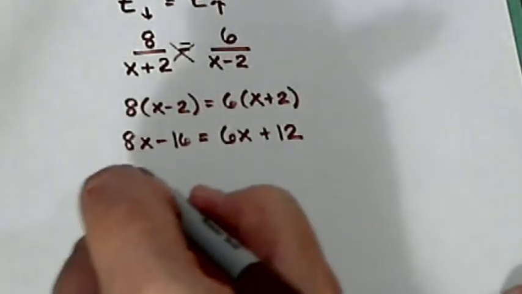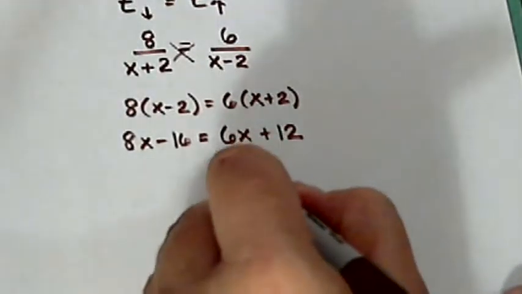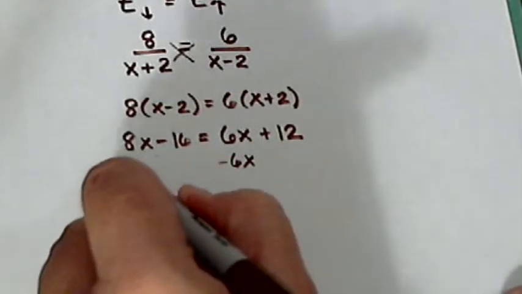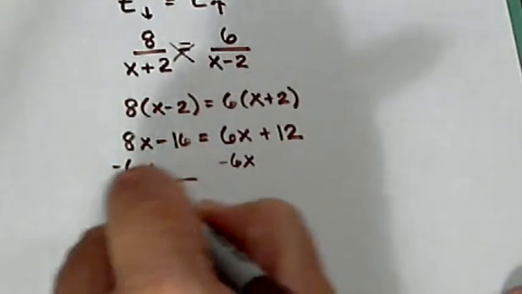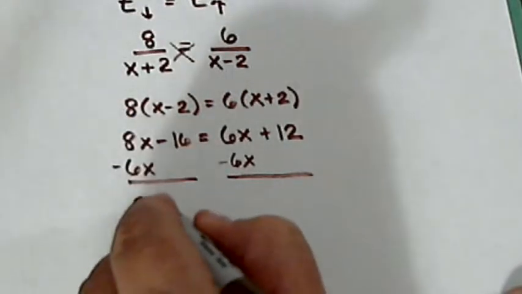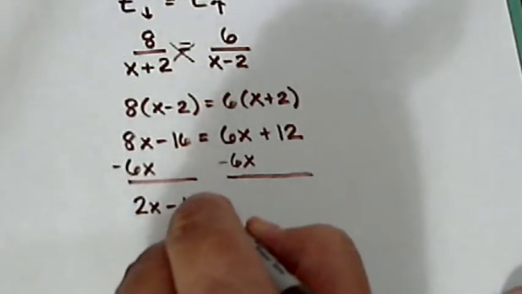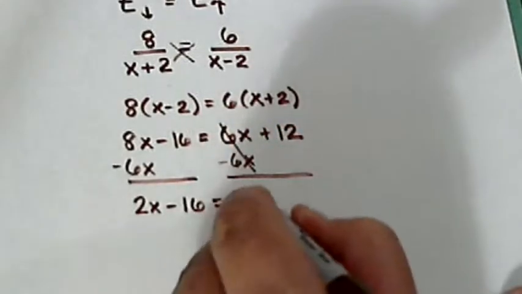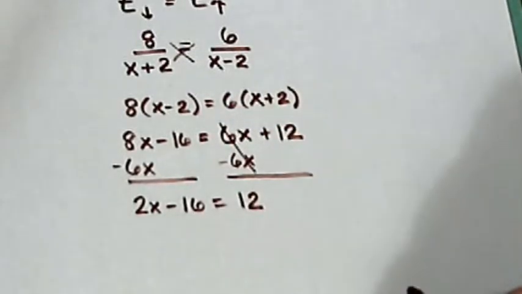Subtract the 6x from both sides, so that cancels. We're left with 2x minus 16 equals 12.